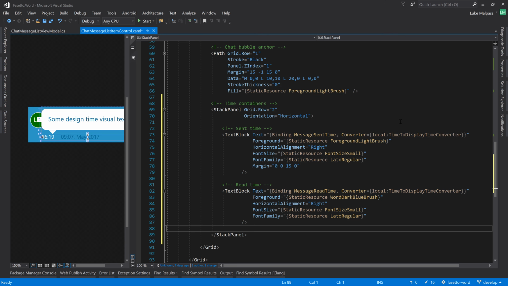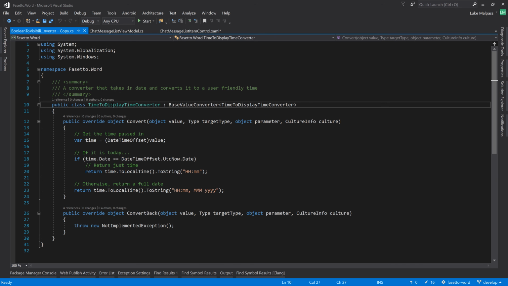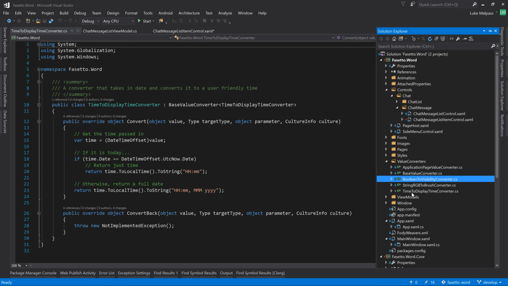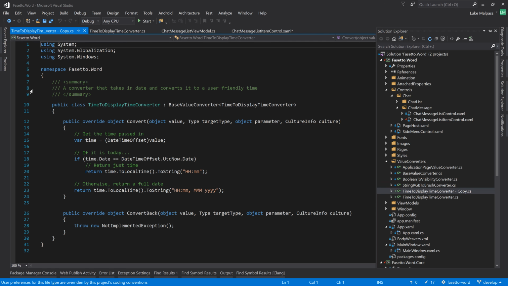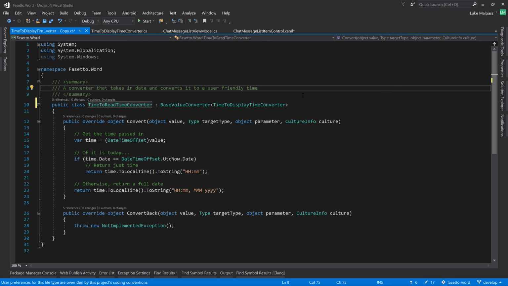So let's just make a new converter for the red date. So let's go to the current converter. Forgot to rename the file again. And let's copy that date to display time, because it's going to be similar to that. This time it will be date to red date, or red time converter. Converts a date to a user-friendly message red time.